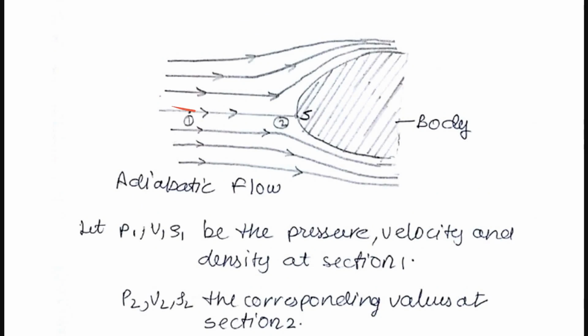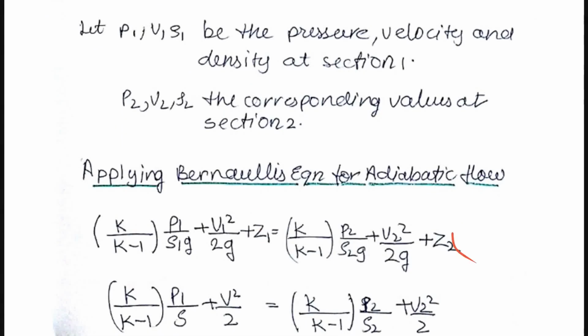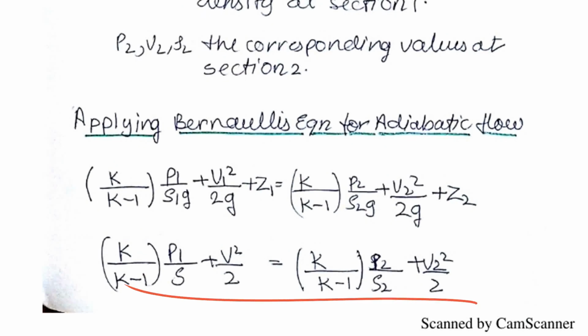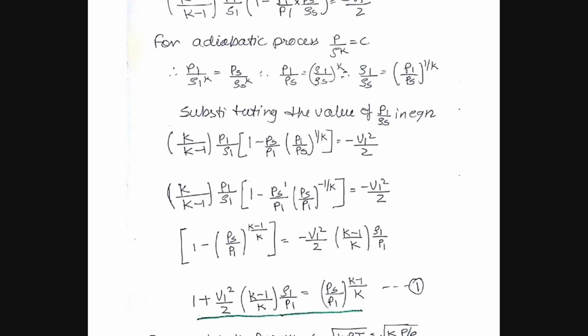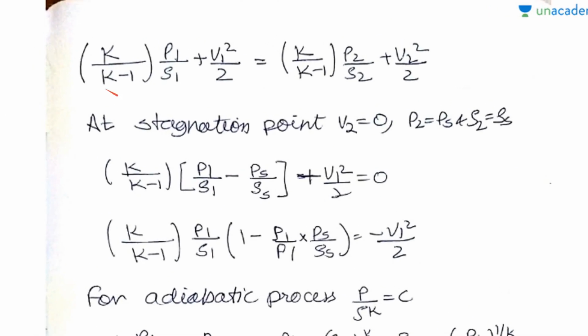If we take this as the reference, then these two points are in the same reference line, so we can cancel the values of z1 and z2. After we cancel the two z values, we will cancel the g's. So we are left with this equation.